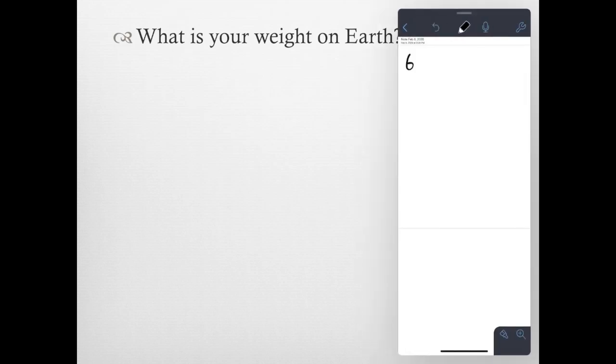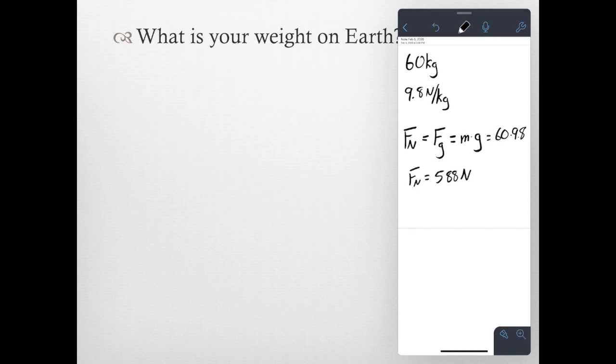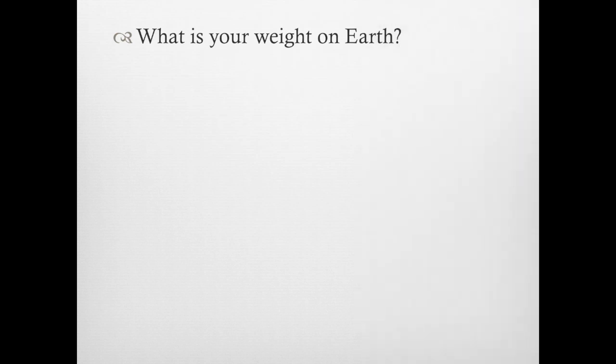So consider yourself on Earth. What is your weight? Assuming that you are 60 kilograms and Earth's gravity is 9.8 newtons per kilogram. Your weight is simply how hard you are being pressed into the ground. This can be measured by your normal force. In this case, we know your normal force is equal to the force of gravity. The force of gravity is equal to mass times g, which is 60 times 9.8. Therefore, your weight on Earth is equal to 588 newtons. With sig figs, this is equal to 5.9 times 10 to the 2 newtons. This is your weight on Earth.